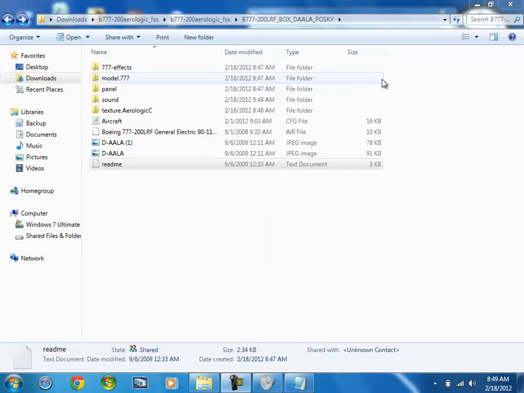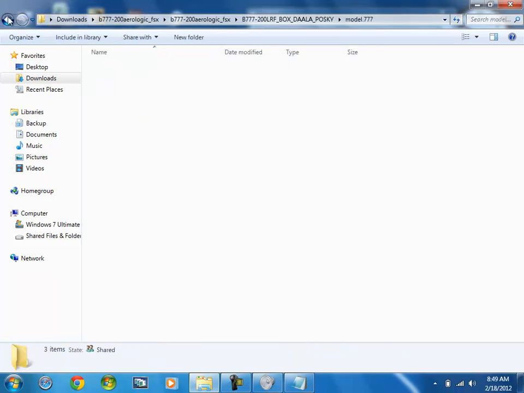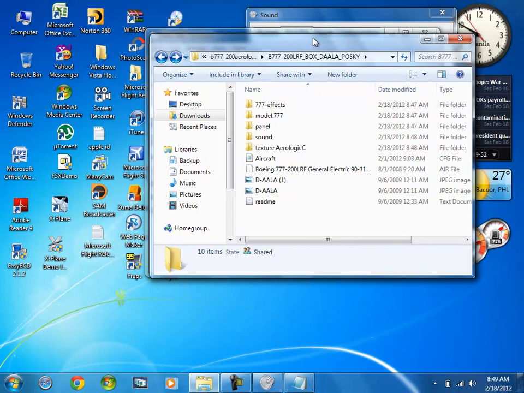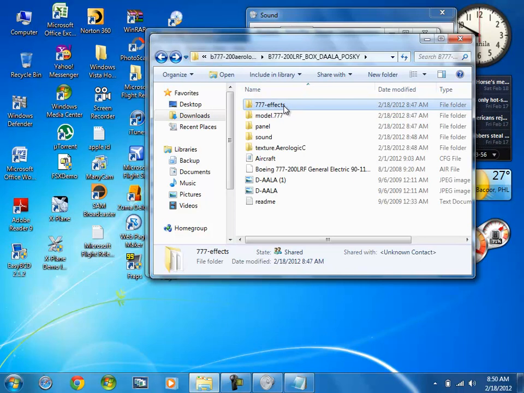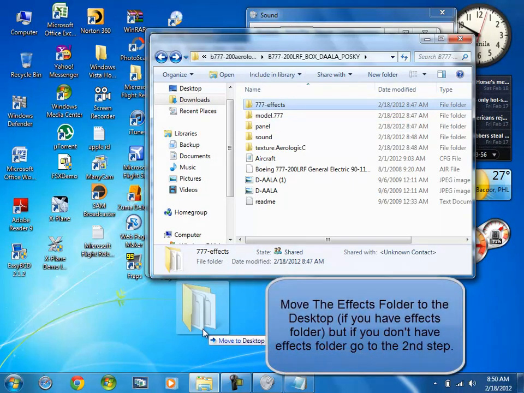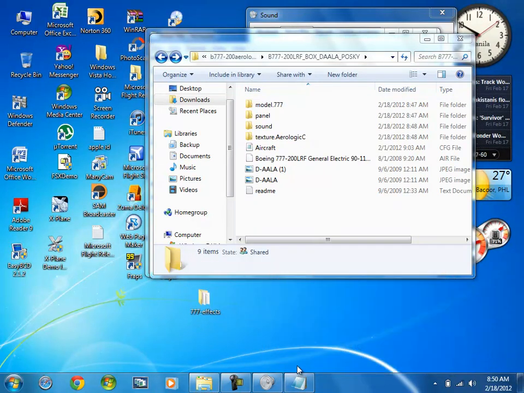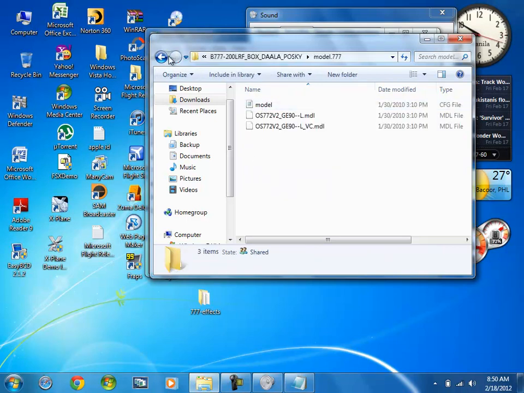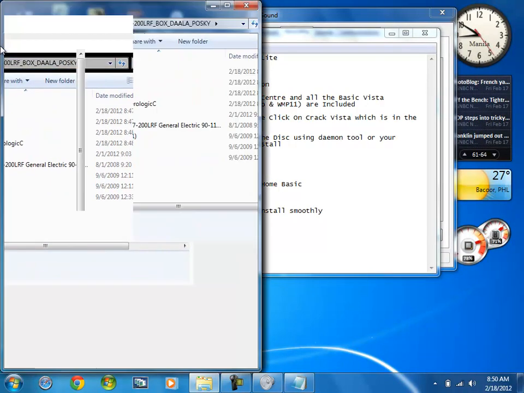Okay, so this is the model. First, remove this 777 effects. After that, let's have the model. Be sure that it's now side by side.